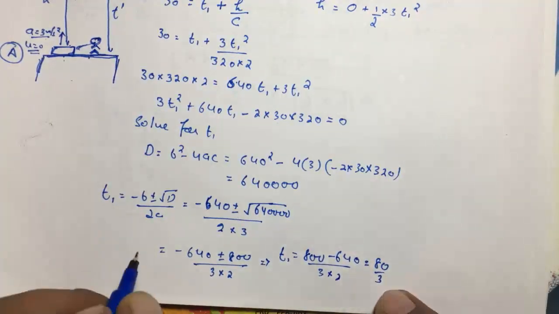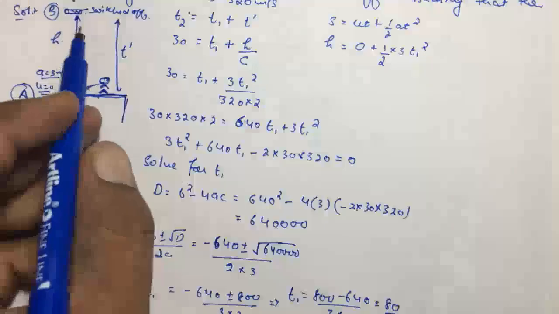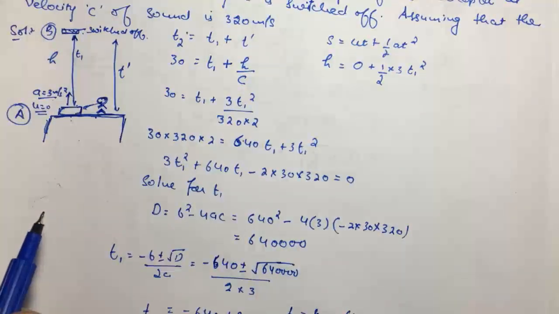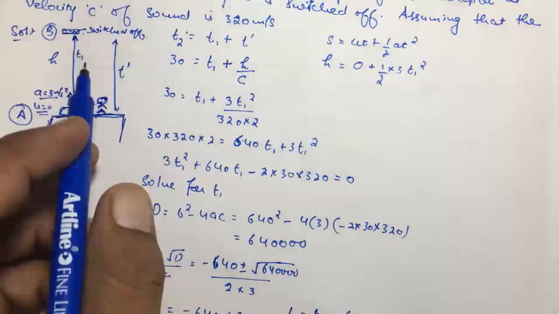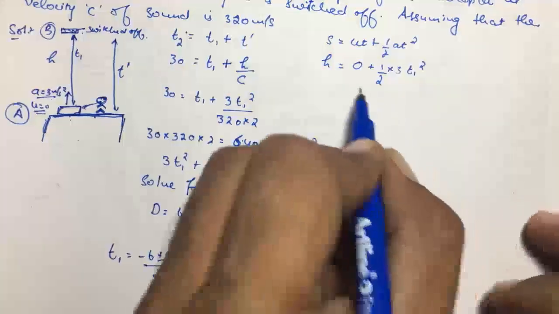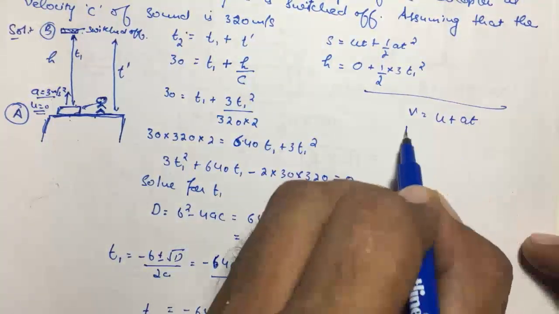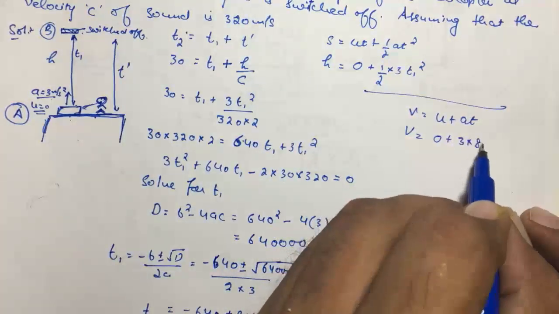Okay, we know this time t1, but this is not the answer. They are asking about the velocity at the time when the engine is switched off, or in other words, the velocity of the helicopter after time t1. So we will use the equation v equals u plus at, where initial velocity is 0, a is 3, and t is 80 by 3.